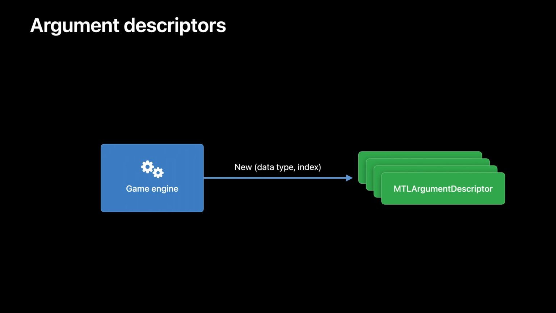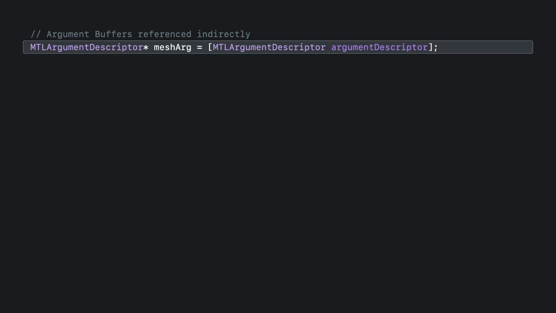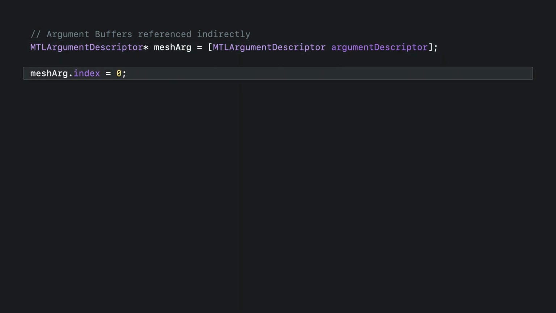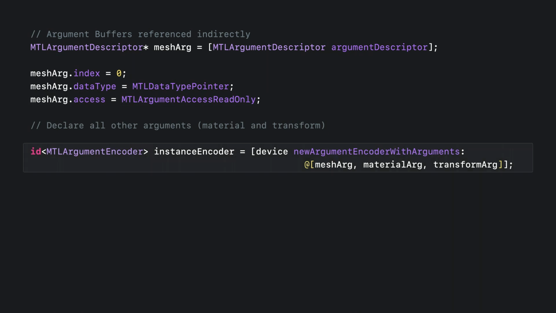We must first create a descriptor for each member, specifying data type and binding index. Next, we take our descriptors and pass them directly to the Metal device to create our encoder. As a result, we obtain our encoder object back. So let's explore what this looks like in code. For each member, we need to create a Metal argument descriptor. We specify the binding index corresponding to the ID attribute for the member in the struct. We specify the Metal data type, and potentially access. And finally, after we declare all the members, we can create an encoder directly from the device, passing an array with all our descriptors.